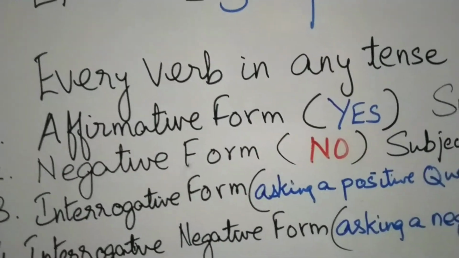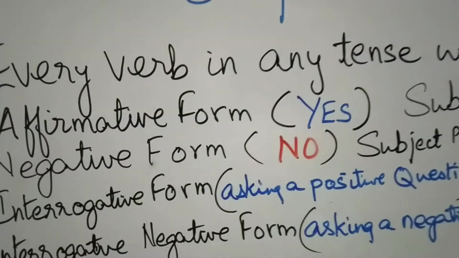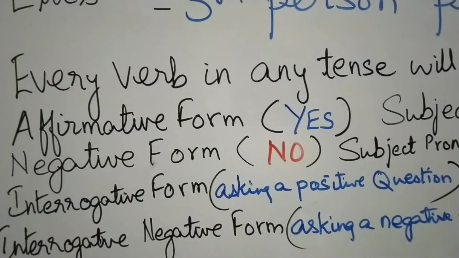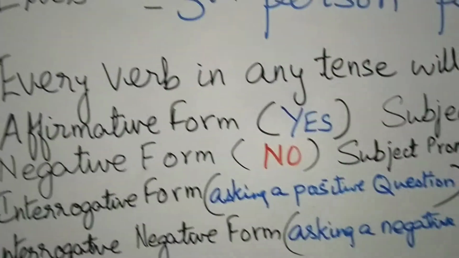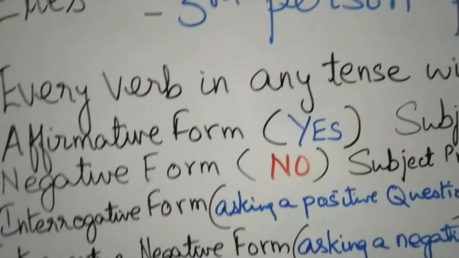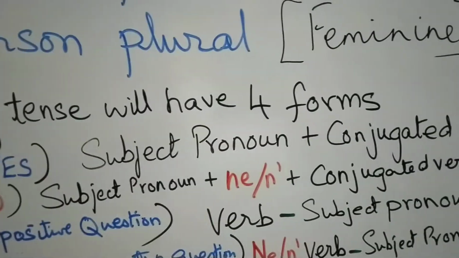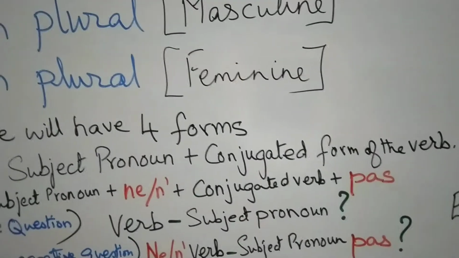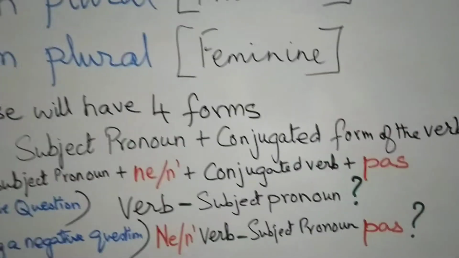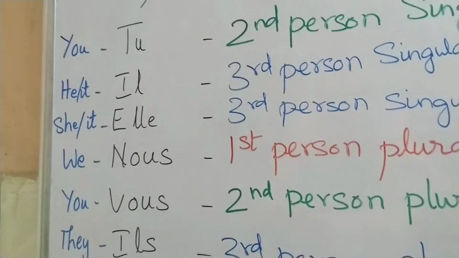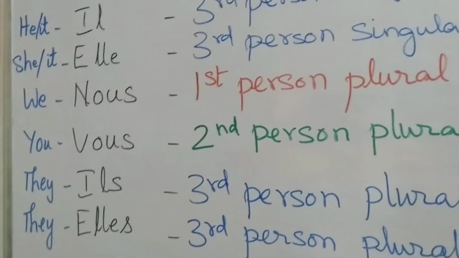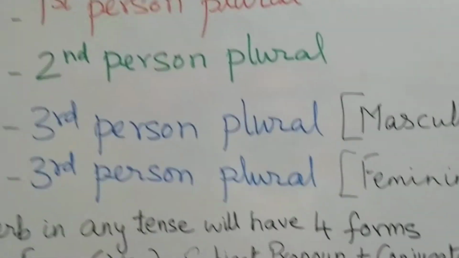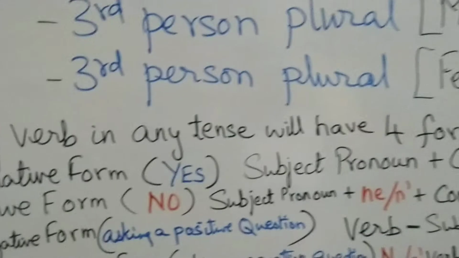Now, what is the affirmative form? The affirmative form is a positive form. It comprises of saying or answering yes to a question. For example, if I say, do you give? You will say, yes, I give. So, how is the affirmative form formed? If you put the subject pronoun before the conjugated form of the verb, you will get what is known as the affirmative form. So, it is very easy. You take these subject pronouns which are written here, je, tu, il, elle, nous, vous, ils, elles, and if you write these subject pronouns first and you write the verb immediately after the subject pronoun, then you will get the affirmative form.